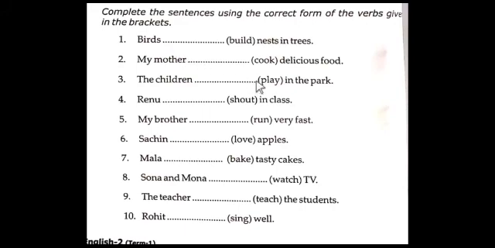So can we add the s form to the main verb here? No, we must not add the s form to the verb play here, because the noun is in the plural form. So no need of adding the s form to the main verb. So as it is, you can write here play. The children play in the park. PLAY, play in the park. Okay, next, fourth one. Renu, RENU. Renu is the name of a girl. Renu dash in class.